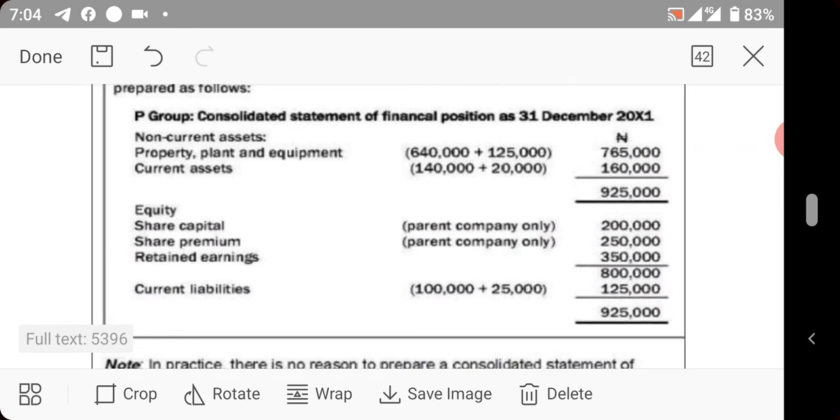You can see that it balances following that group equation, and also by not bringing in the cost of investment and the ordinary share and share premium of the subsidiary. We will stop here for today. I hope you understand this concept very well. We'll take another question in our next class. Thank you.